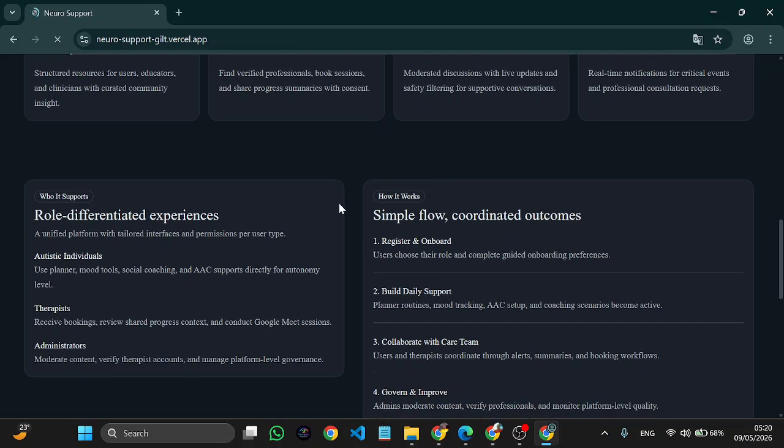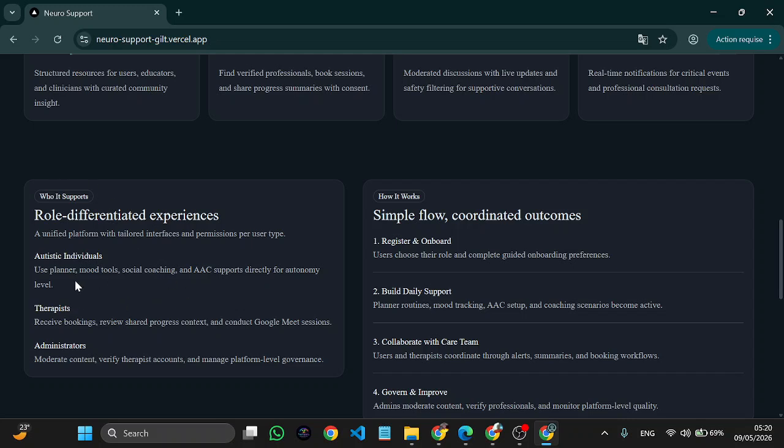This application has two main roles, the autistic individuals and the therapist. The administrator role is only for the developer. It's not concerned with the general public and will not be there in future demo videos or when you access this application. To access this application, you can type this domain name in the URL of your default browser. So let's continue.